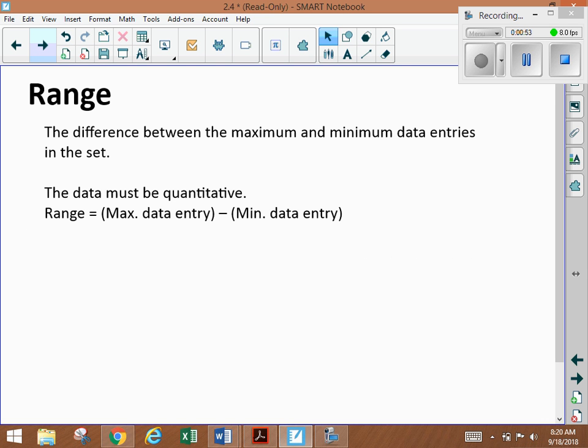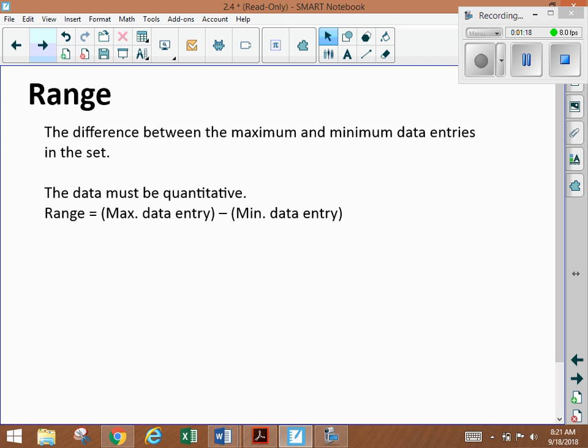Let's talk about the range. This is something you already know about. It's the difference between your maximum and minimum data entries in the set. It tells you how far the data goes, almost like the distance between your max and your min.